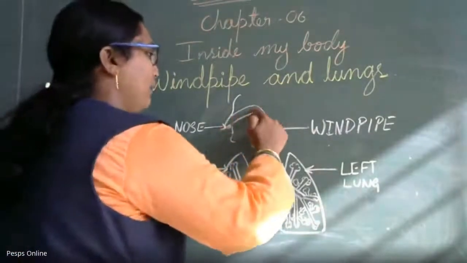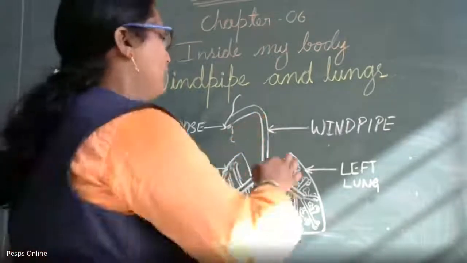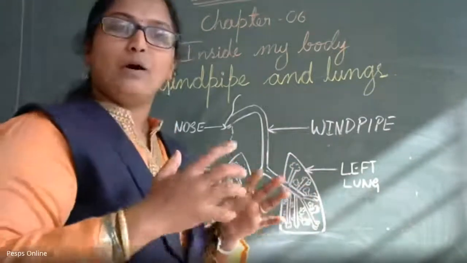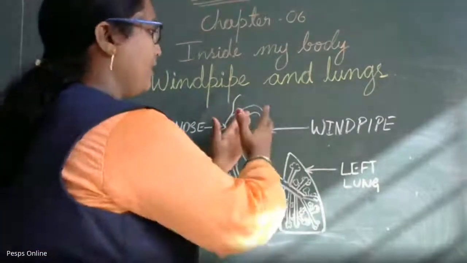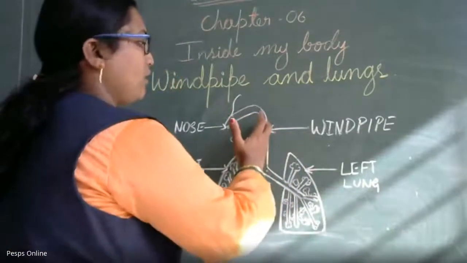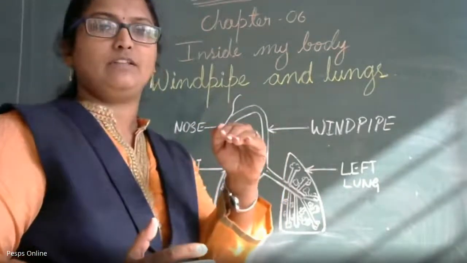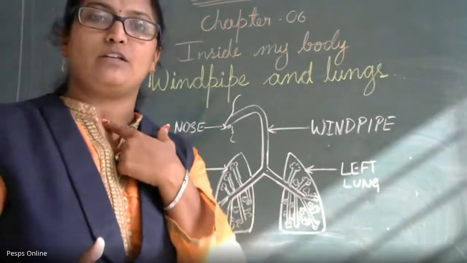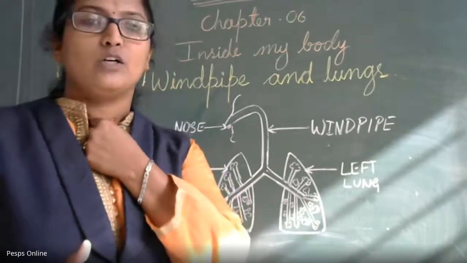Through the nasal cavity, the air will pass into the windpipe. Through the windpipe, the air passes to the other organs of the respiratory system. The windpipe is also called the trachea. The topmost part of the trachea is connected with the larynx, that is the voice box. We produce voice, right? That voice is produced by the box present here in your throat region.